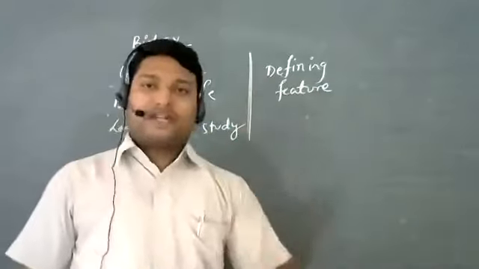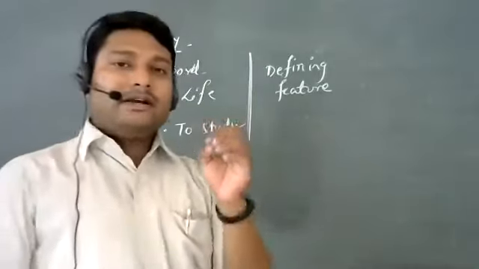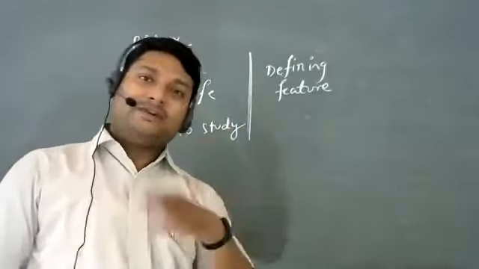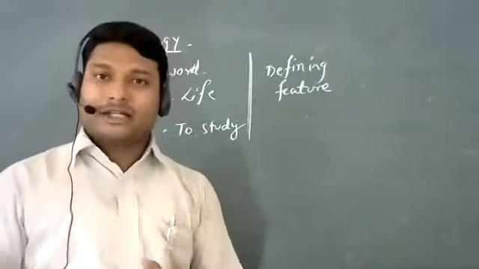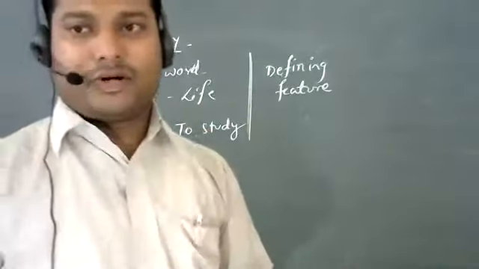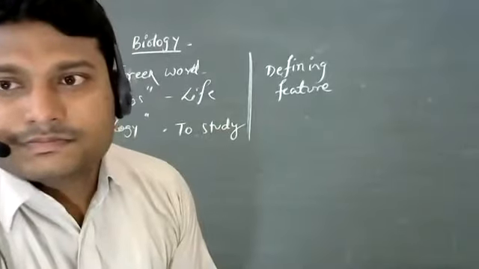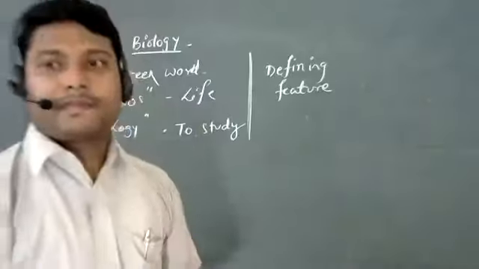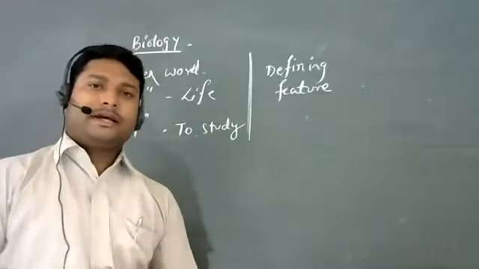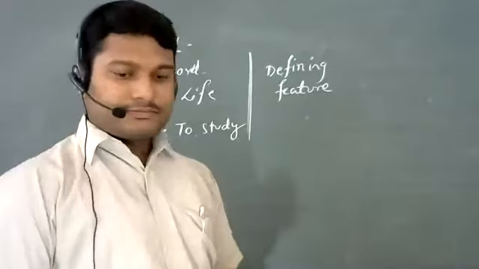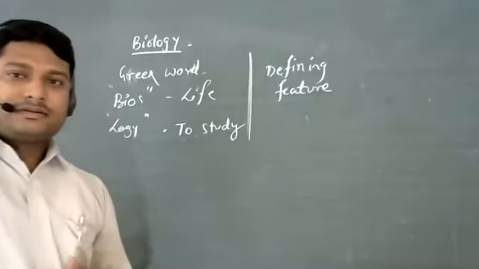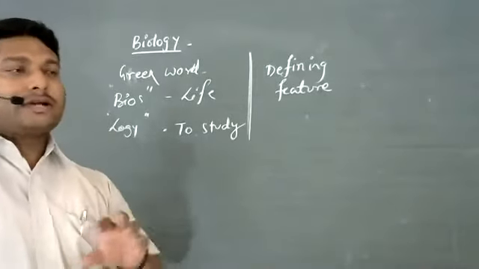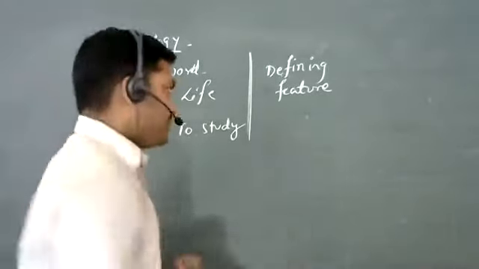Now, a simple question again to you all: can you tell me any feature that you think is a defining feature or a unique feature of living organisms? Question to you all. Growth, okay, and? Reproduction, okay, I'll write down one by one.